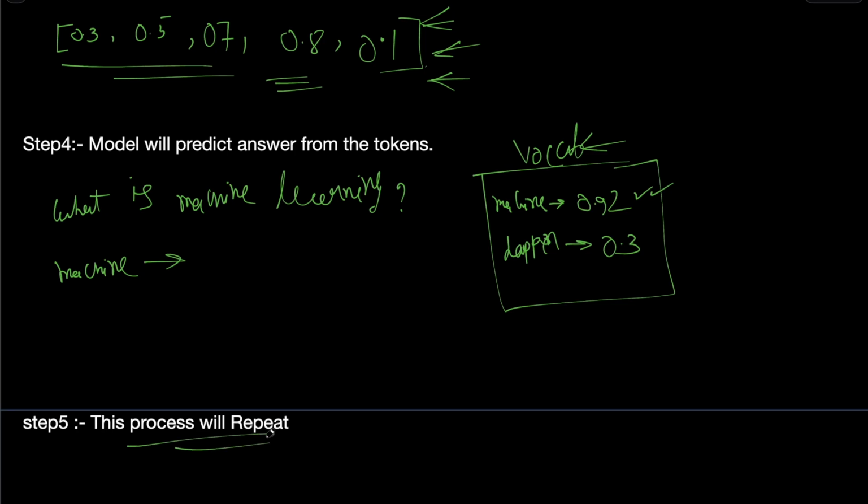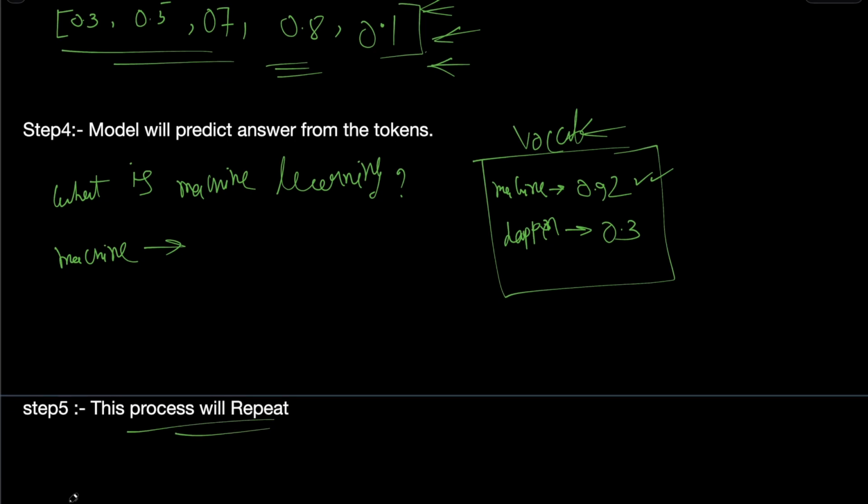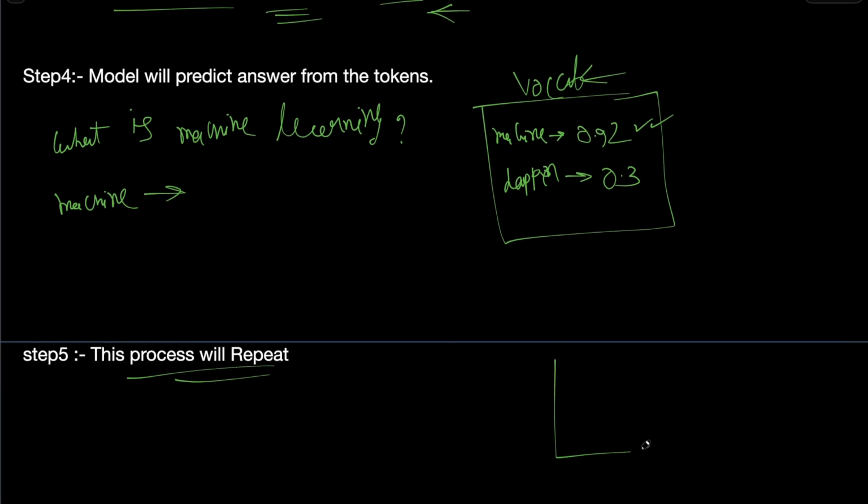This process will repeat. Let's say at first machine comes, then it will go again, and what can the next word be? Let's say in the vocabulary, learning gets the highest probability of 0.92. Let's say "run" is another token, not a word, and it gets a probability of 0.8.